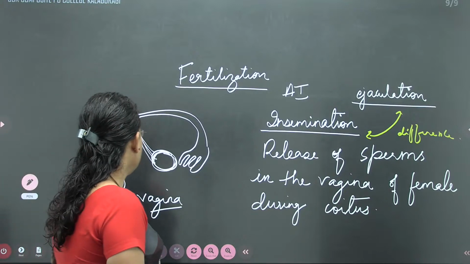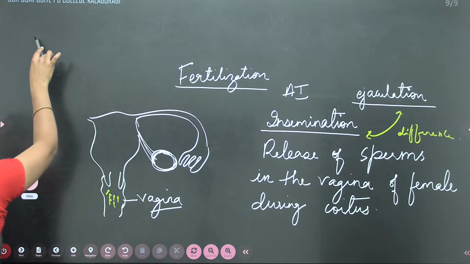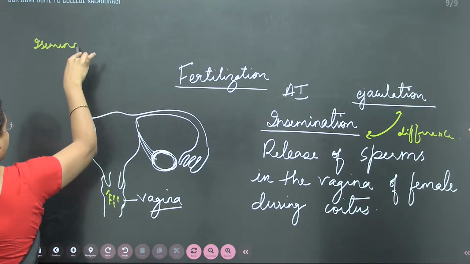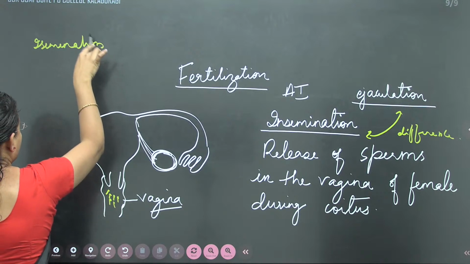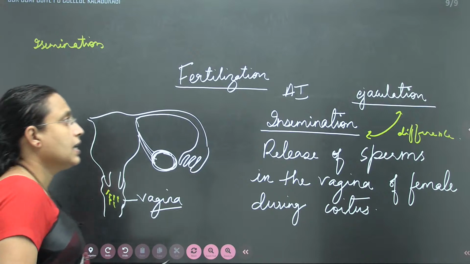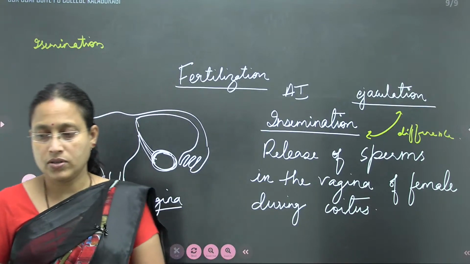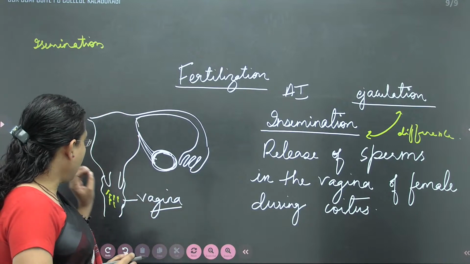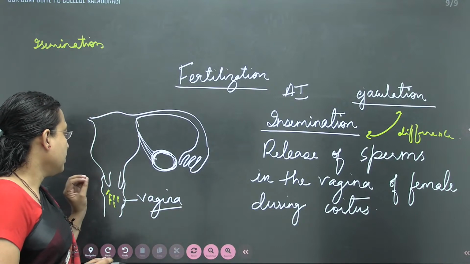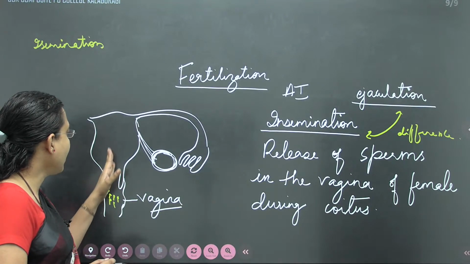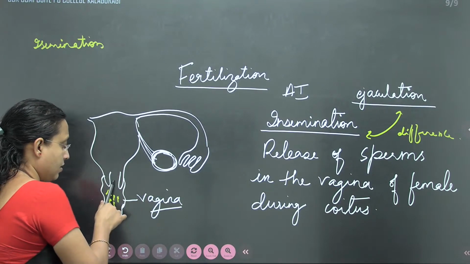So first, what was explained here is insemination. Once they are inseminated, the sperms will be released from this side slowly so that they will ascend to the cervix.